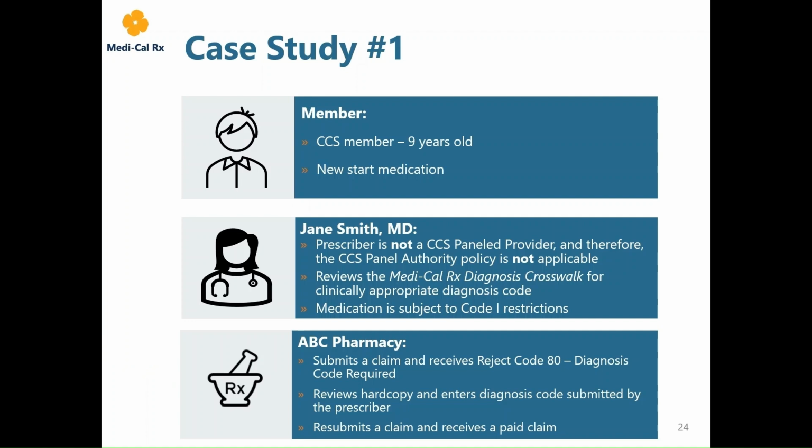When prescribing, Dr. Smith reviews the CDL and sees the medication has Code 1 restrictions and proceeds to review the diagnosis crosswalk to provide a clinically appropriate diagnosis code with the prescription. When ABC Pharmacy receives the prescription, they submit a claim to Medi-Cal Rx and receive Reject Code 80 for diagnosis required. Dr. Smith already provided the diagnosis with the prescription, so the pharmacy inputs the applicable diagnosis code and resubmits the claim to receive a paid claim.